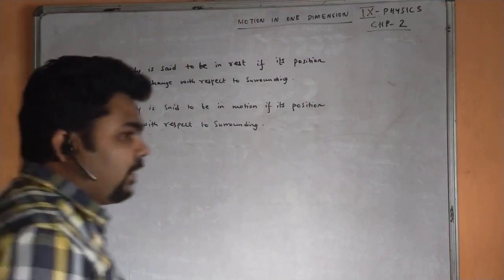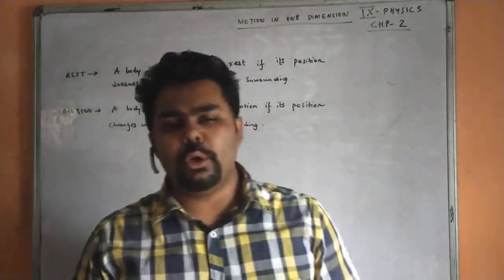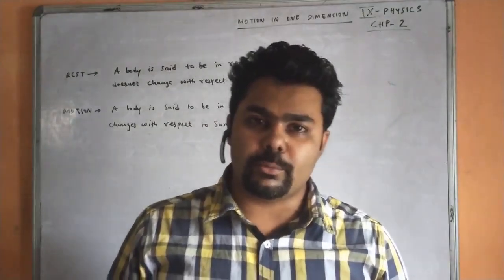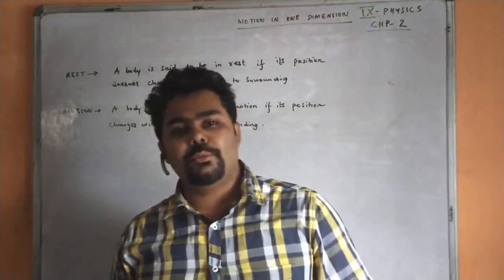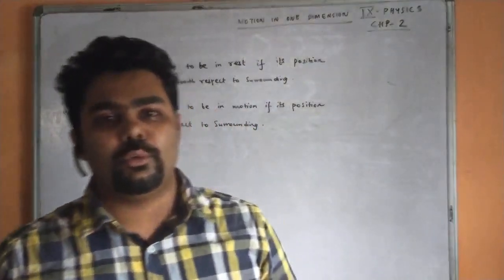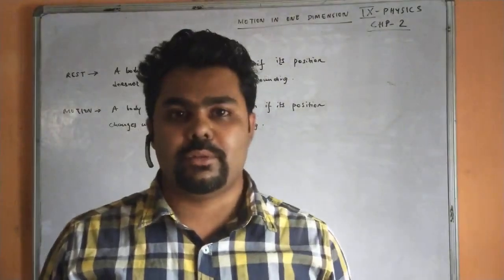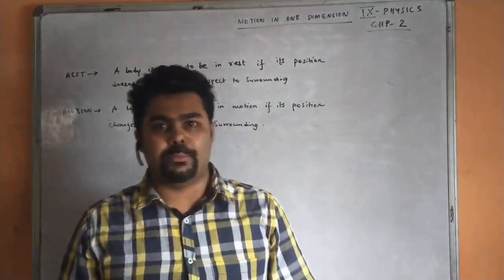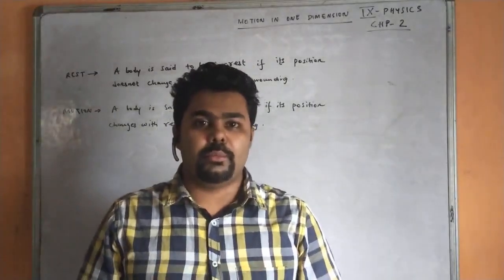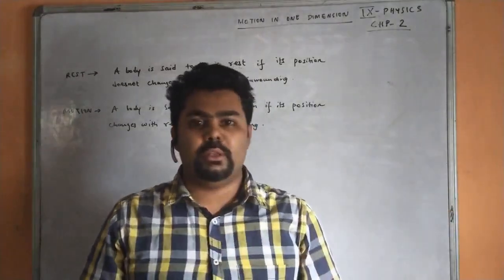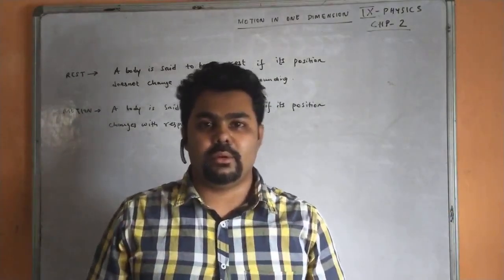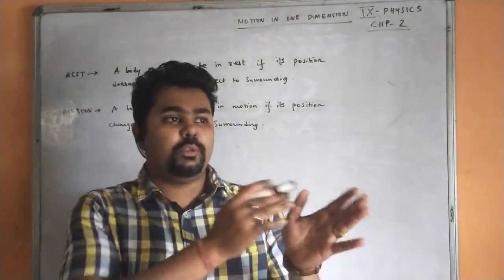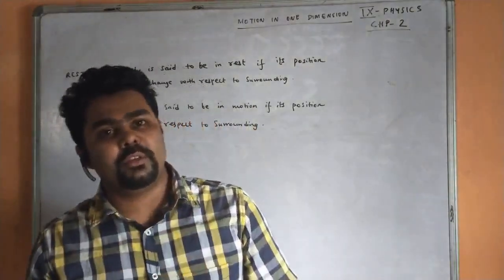So, motion and rest. A body is said to be in motion if its position gets changed with respect to surrounding, and if its position does not change with respect to surrounding, we consider it to be at rest. If your position is not moving with respect to time and surrounding, then you consider it to be rest. But if your position is moving from one place to another with respect to surrounding, then you consider it to be motion.